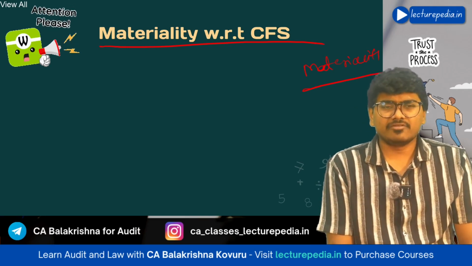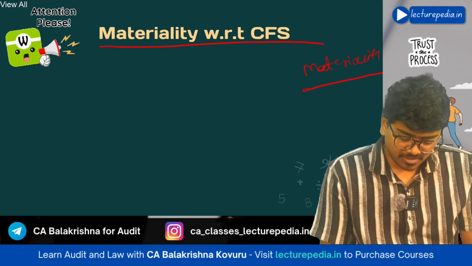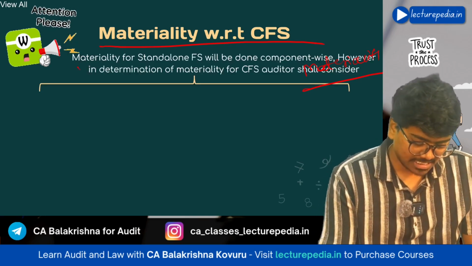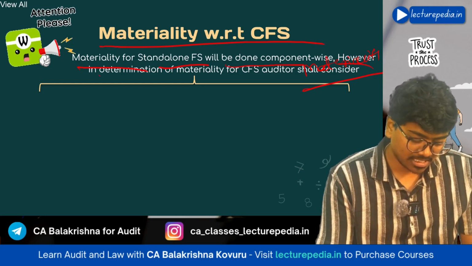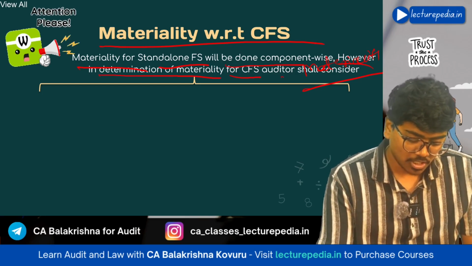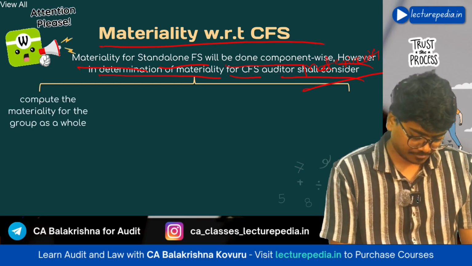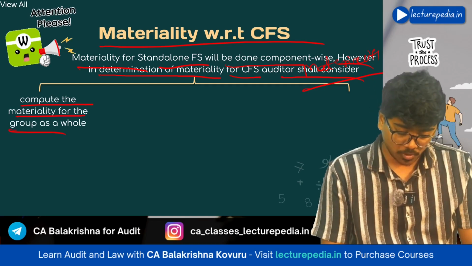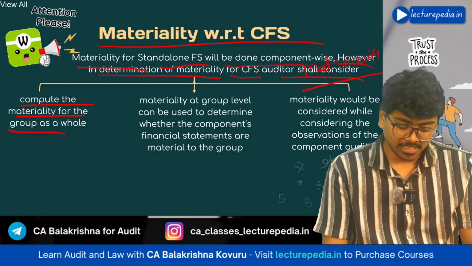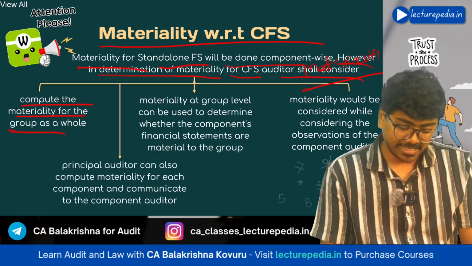The answer is he will determine a separate materiality for audit of CFS. See, materiality for standalone financial statements will be done component-wise. However, in determination of materiality for CFS, the auditor should compute the materiality for the group as a whole. Okay, for the entire group he needs to determine the materiality.